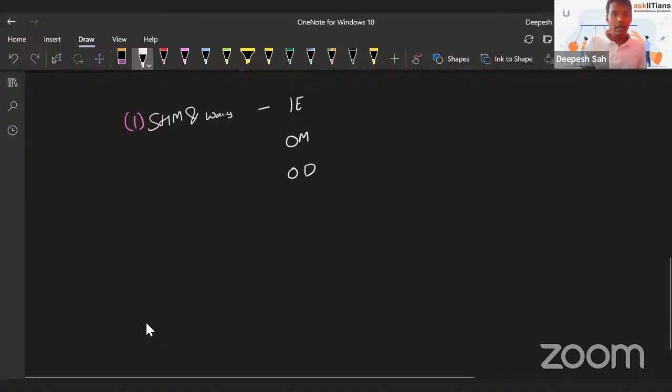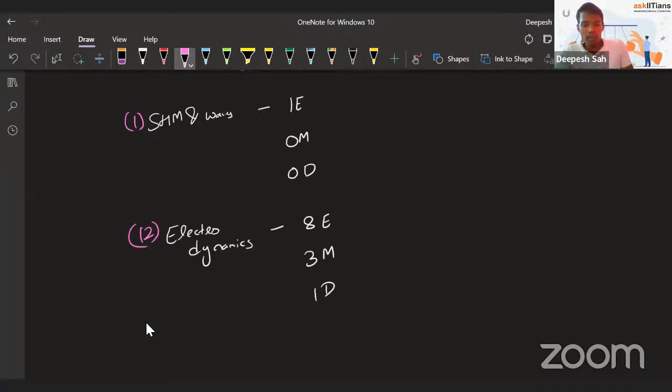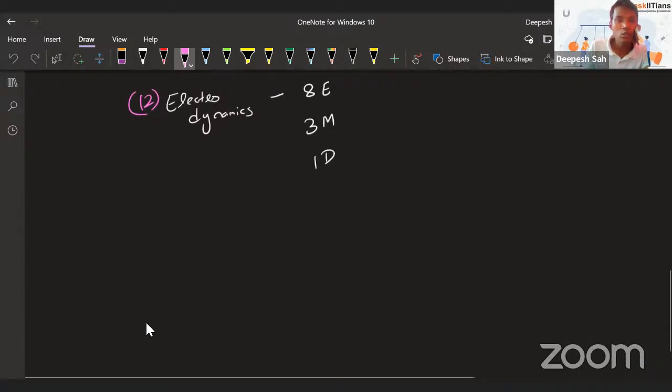Now, next is electrodynamics, which has 8 questions from the easy level, 3 questions from the medium level, and 1 question from the difficult level as well. Overall, you had 12 questions from this topic. It's obvious this topic includes a lot of chapters: electric charges and fields, then potential, current, electricity. So there are a lot of chapters in this topic.